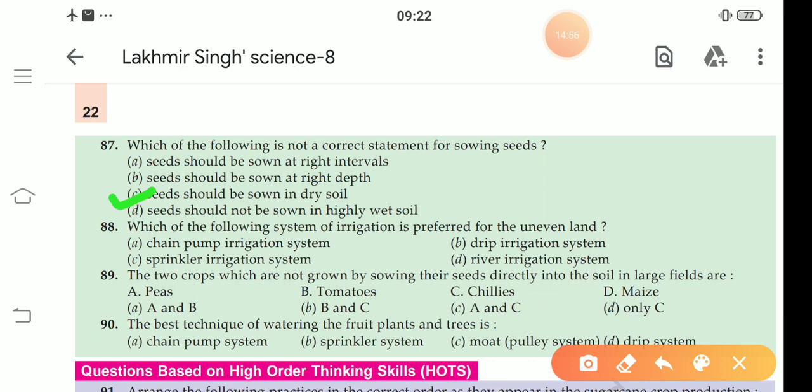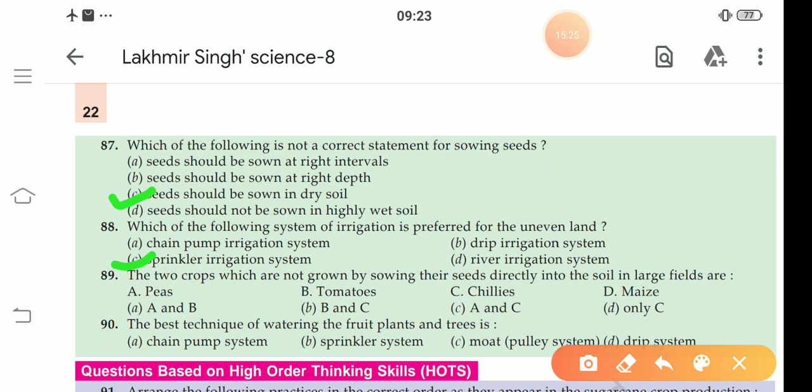88. Which system of irrigation is preferred for uneven land? We all know that for uneven land we can use the sprinkler irrigation system. 89. The two crops which are not grown by sowing their seed directly into the soil in a large field are tomato and chili.